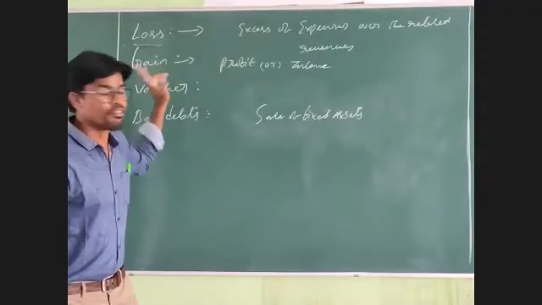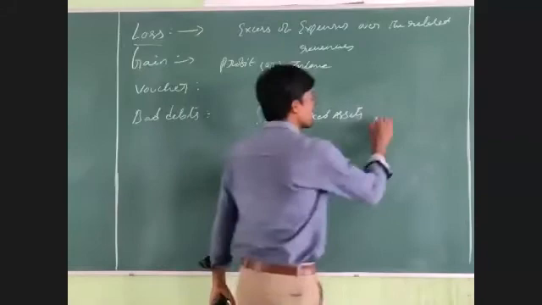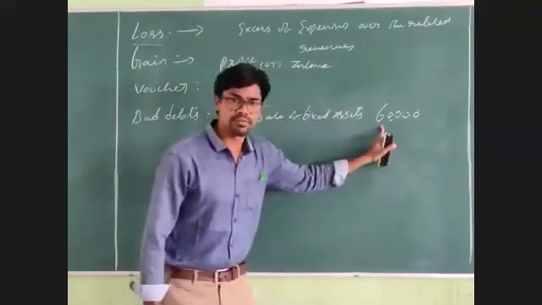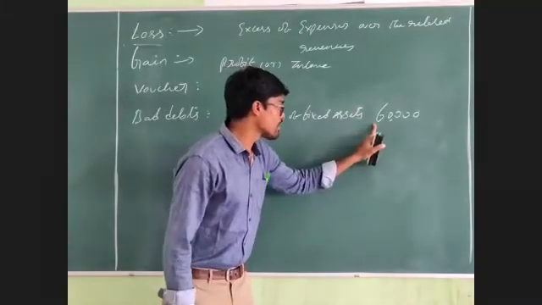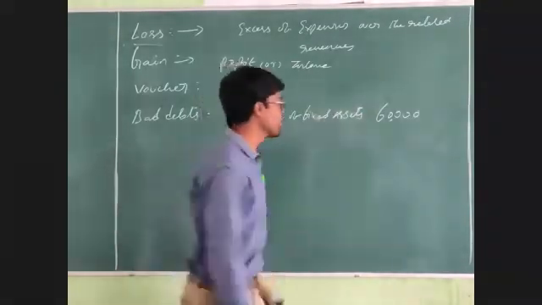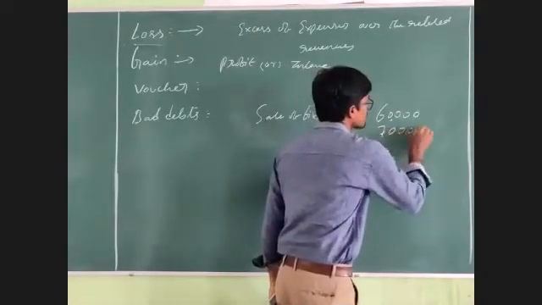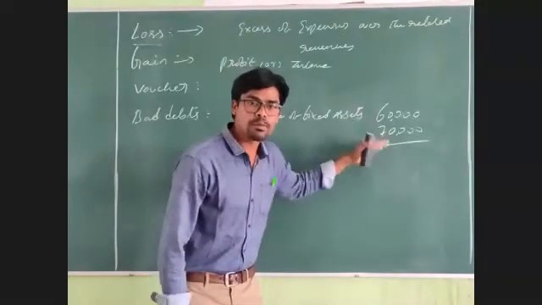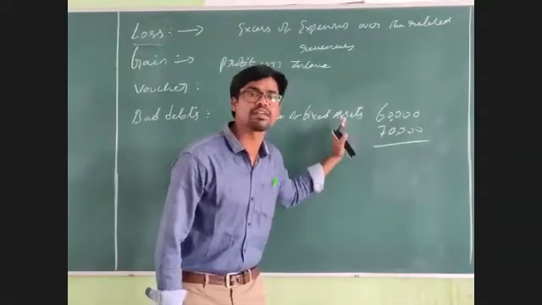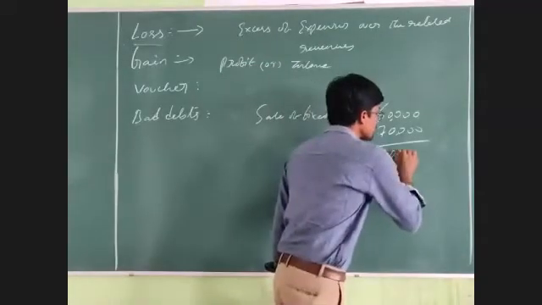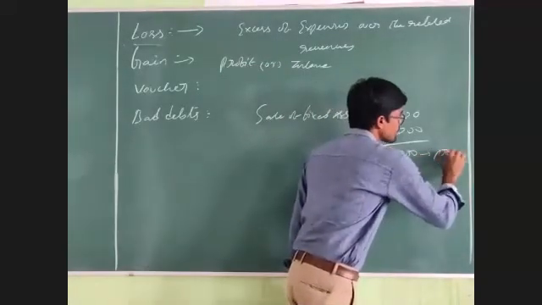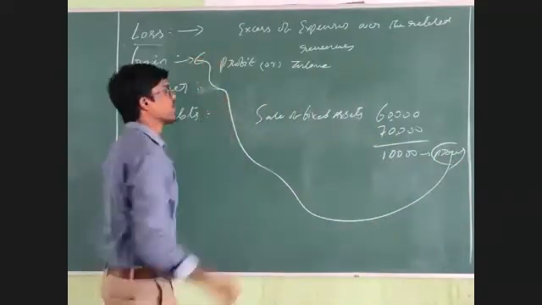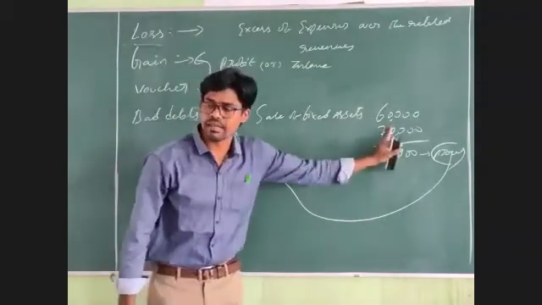For example, the fixed asset value is 60,000. This 60,000 value fixed asset is sold by a business concern for rupees 70,000. How much profit did the business concern earn by selling that fixed asset? 10,000, isn't it? So this 10,000 is to be called a profit. But this profit is termed as a gain.